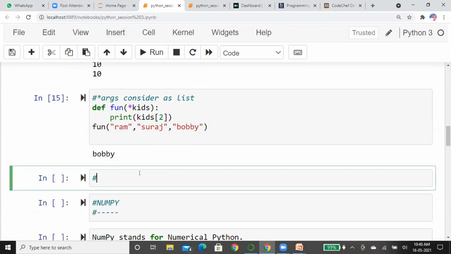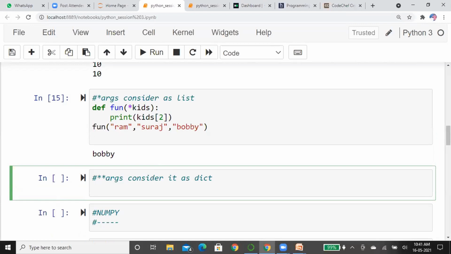Suppose we are going to see another thing called star star kwargs. What will happen? It is similar to this kind of topic. You can also pass any number of arguments, but here it considers them as a dictionary.